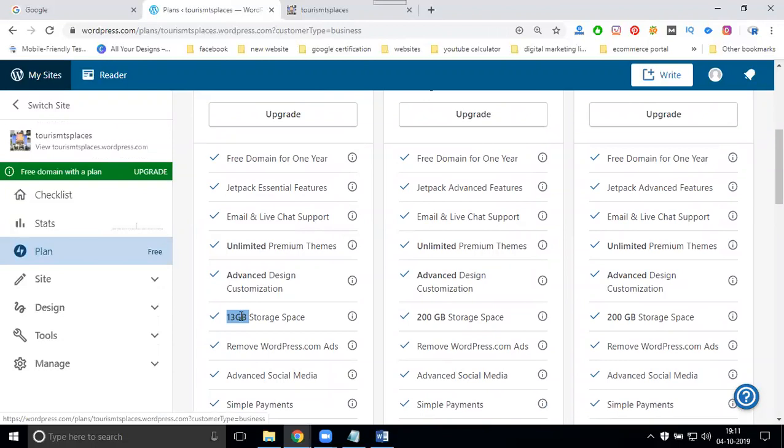So you can move from free to premium by going to the WordPress dashboard and logging in. The option name is called Plan.